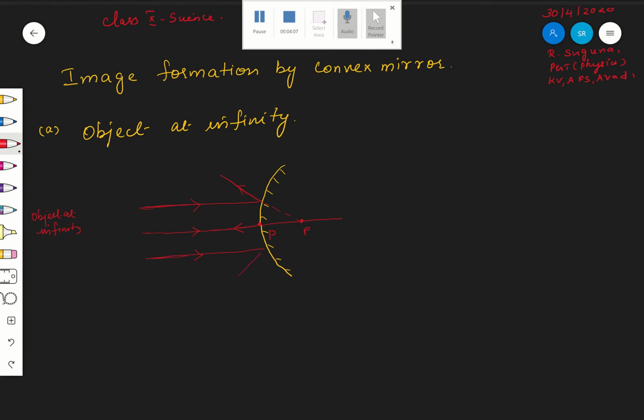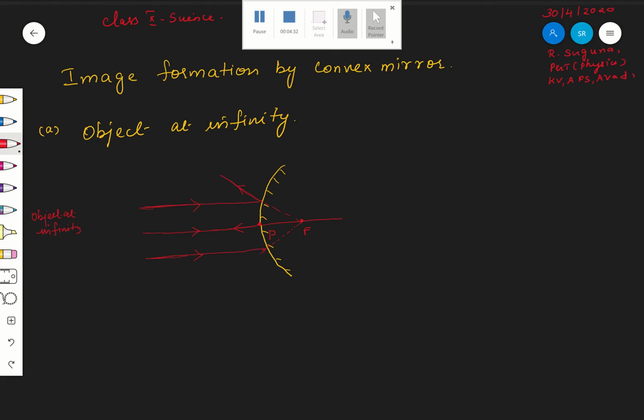When you extend it, this is your image position.